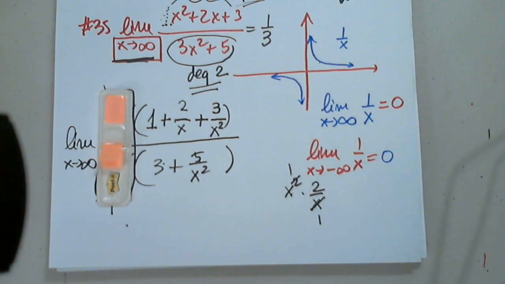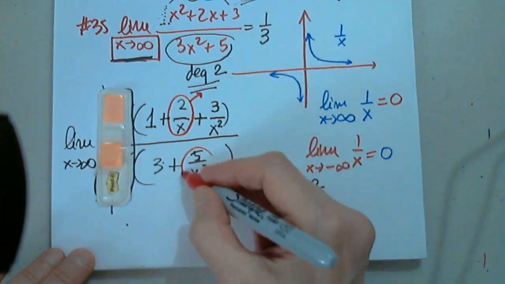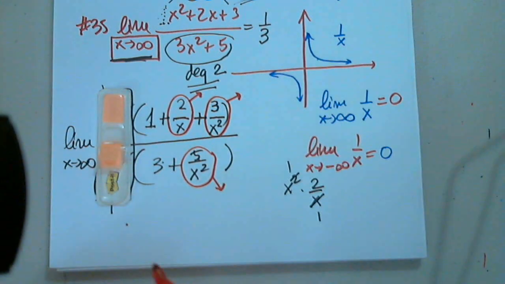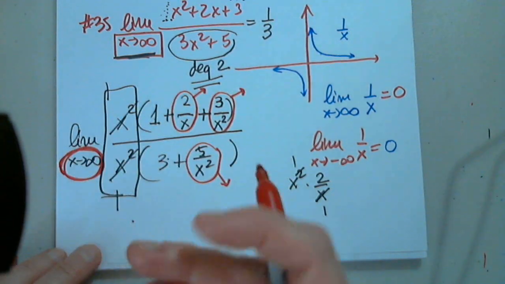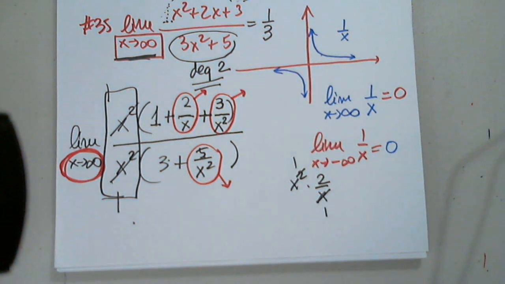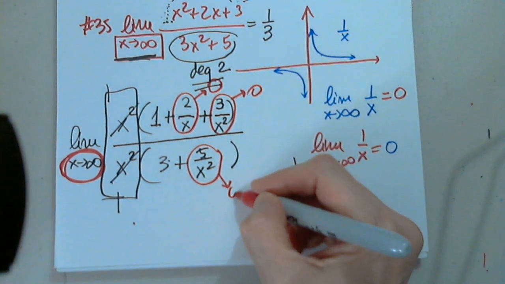So where is this piece going? Where is this piece going? And where is this piece going? Only, careful, only when x approaches infinity or negative infinity. That's what we are discussing. Where will these 3 pieces go? It'll be closer to 0? Absolutely.